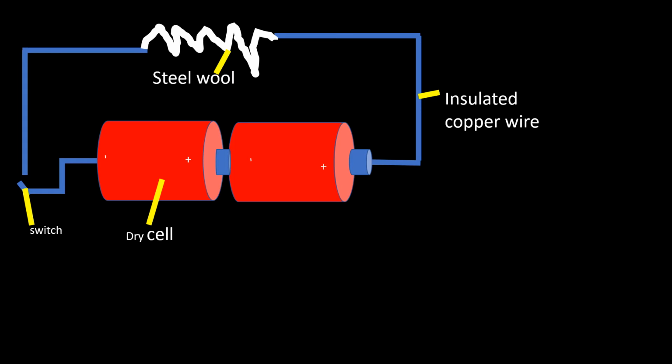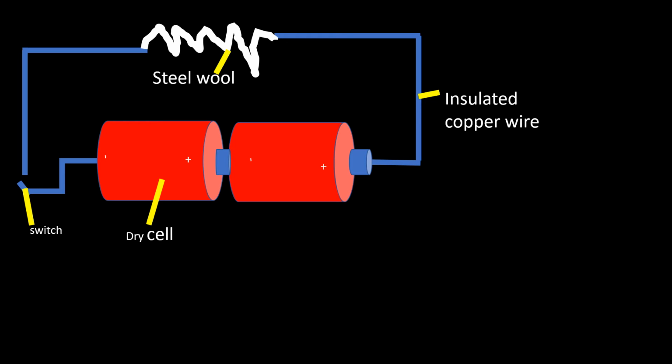So to talk about the materials, there you have the illustration. Check out the illustration closely. We have that strand of steel wool connected to insulated copper wire. To explain what's going to take place when the switch is on, electric current flows through the insulated copper wire. As it gets to the steel wool, the steel wool is heated, then it glows to produce light.